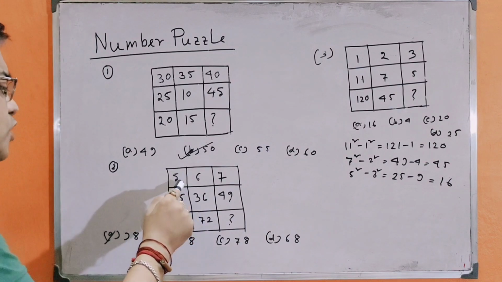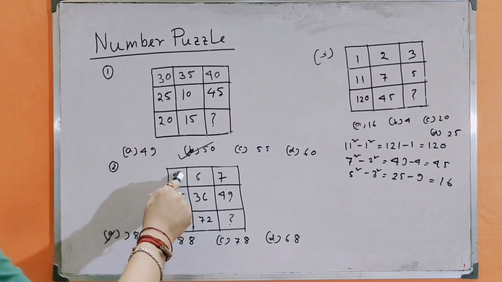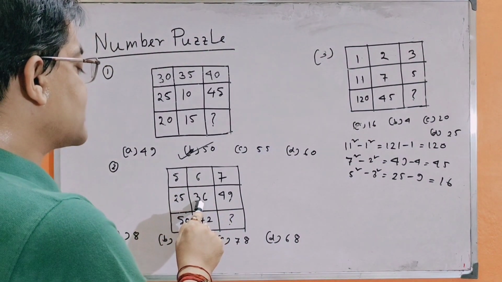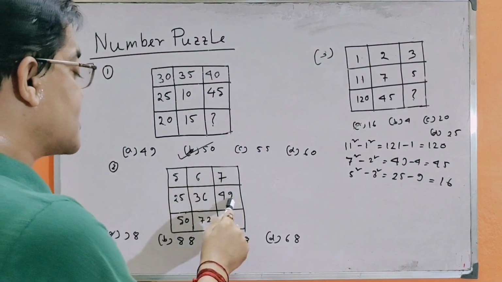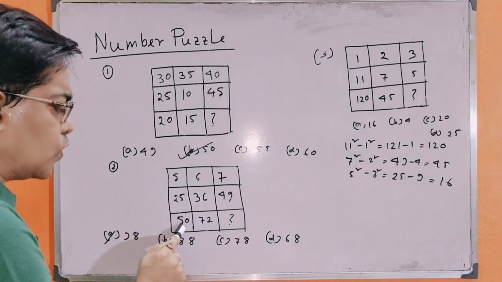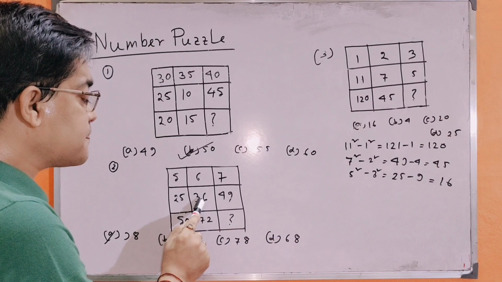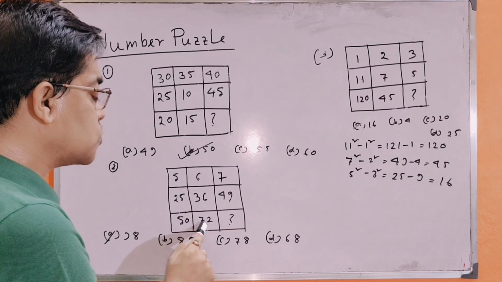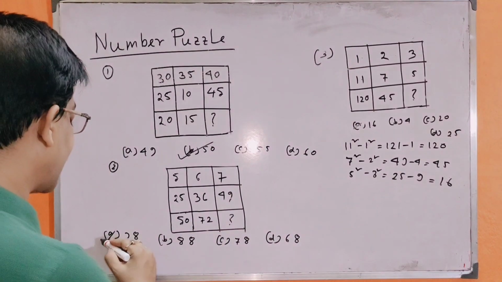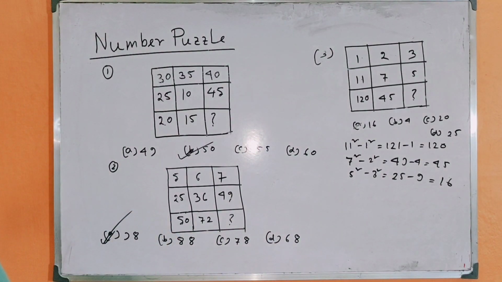So look, friends, 5 square is equal to 25, 6 square is equal to 36, 7 square is equal to 49, and 25 into 2 equal to 50, 36 into 2 equal to 72 and 49 into 2 equals 98. Then 98 is the correct answer.